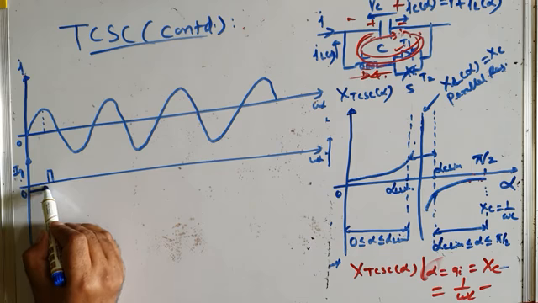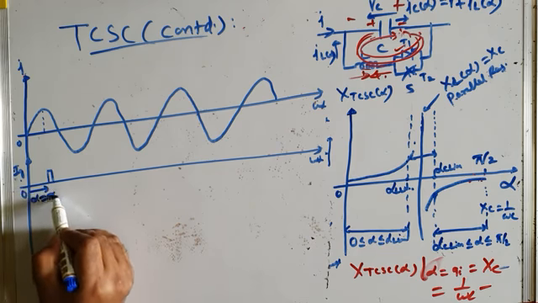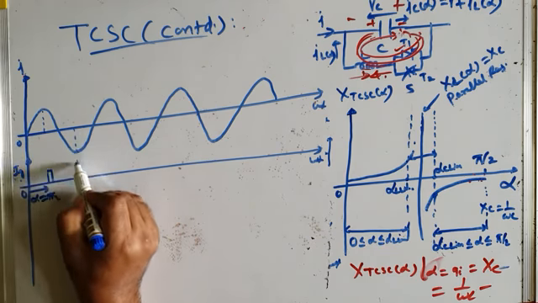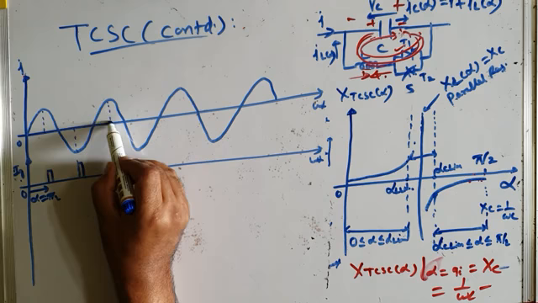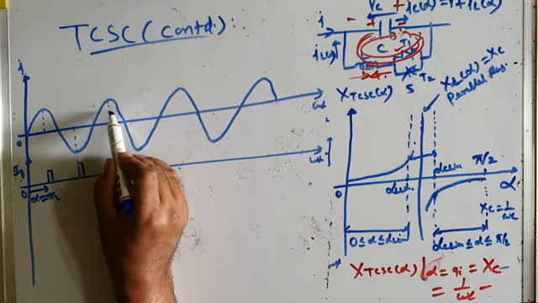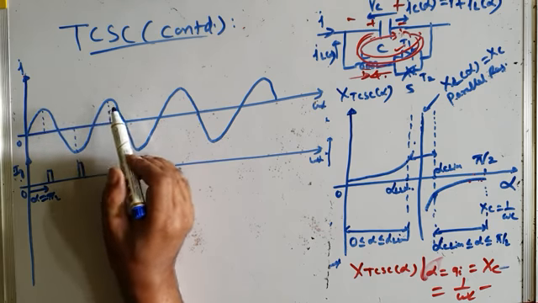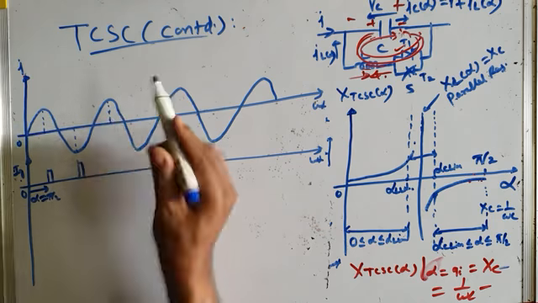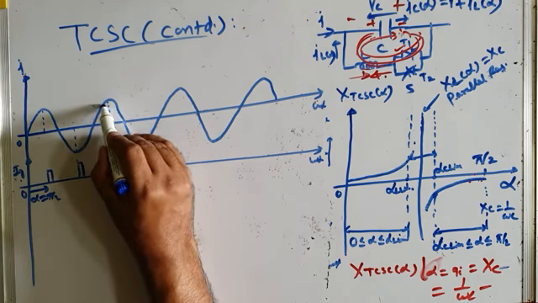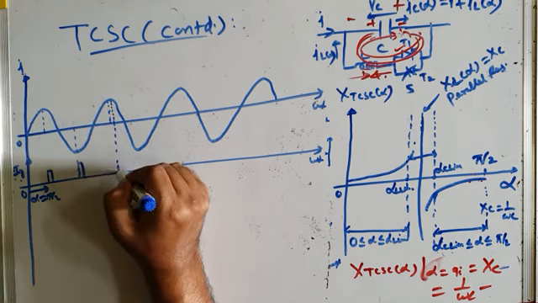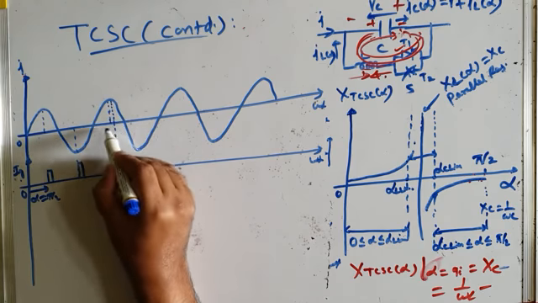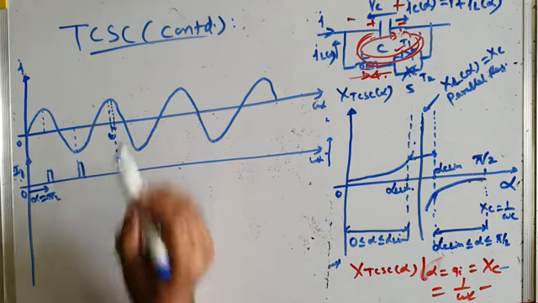And this is alpha equal to pi by 2. And then what we do, we don't advance the firing of this TCR, we retard it. That means instead of firing it here, we move it to the right, we retard it. The firing of TCR is retarded by the same angle, epsilon.